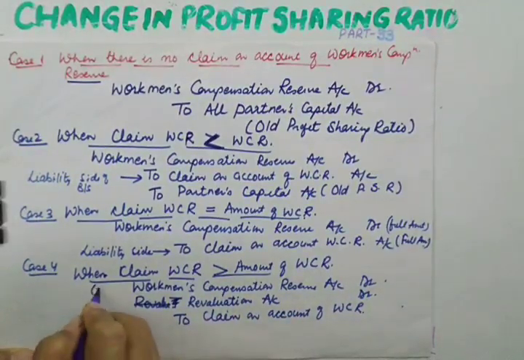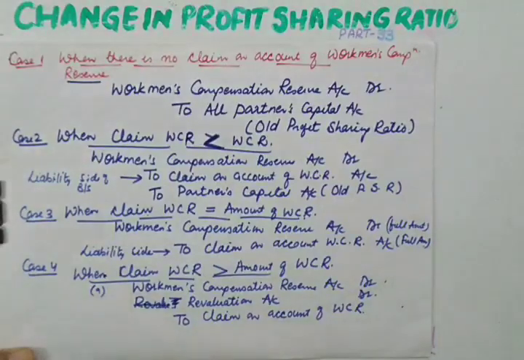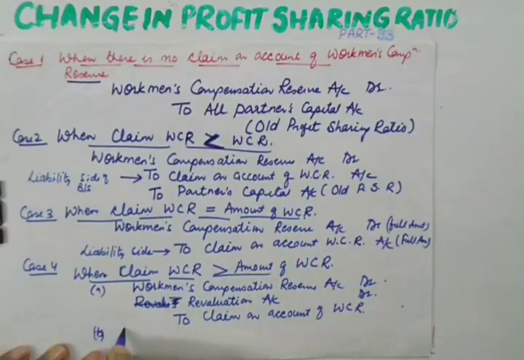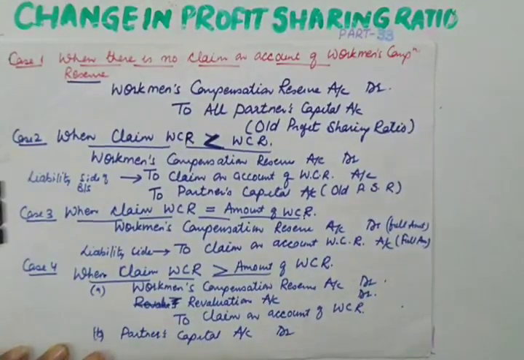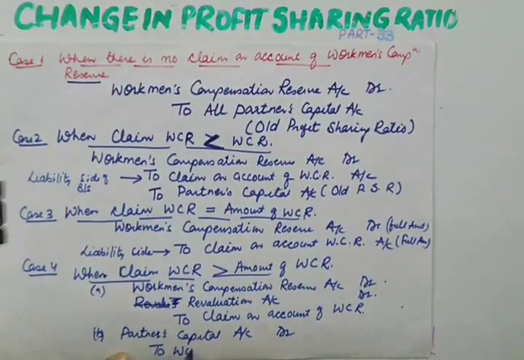Now see, when you are writing it here, we need to pass one more entry, because this revaluation loss or profit will go to partners' capital. So ultimately we need to pass another entry, and that entry will be partners' capital account debit to revaluation account.